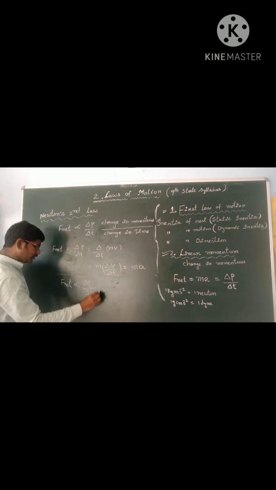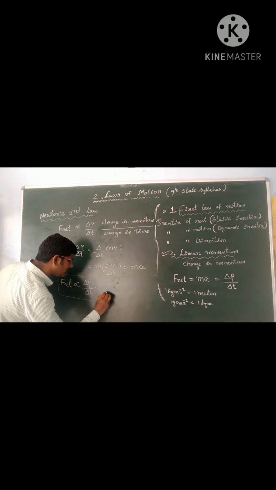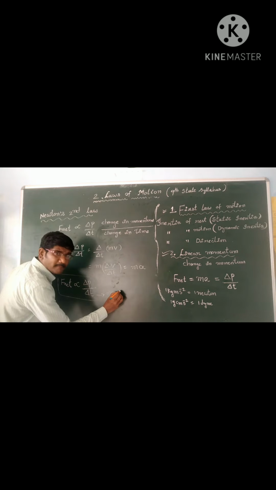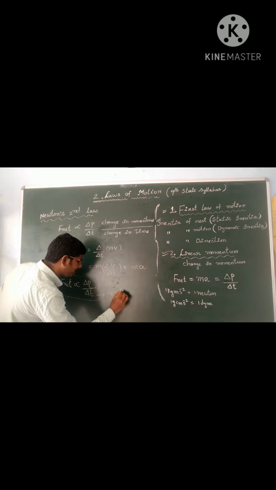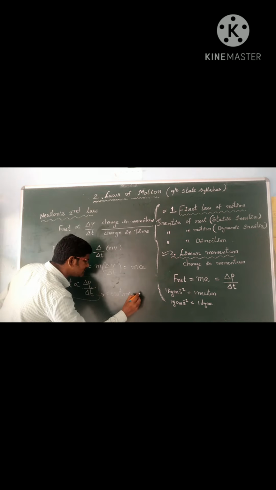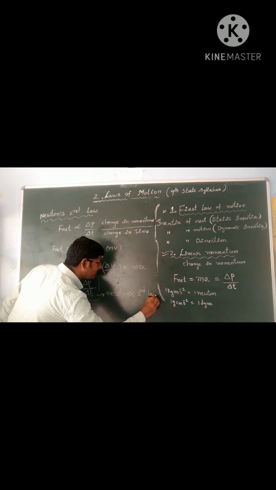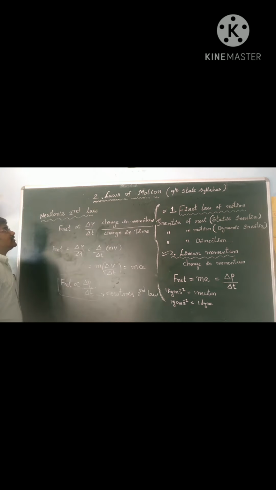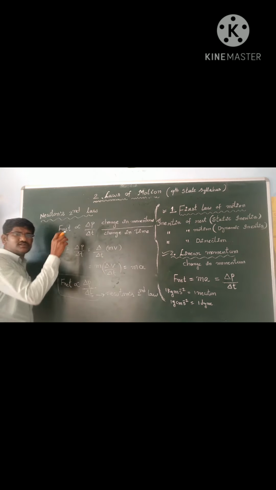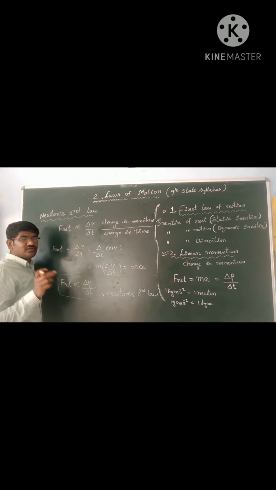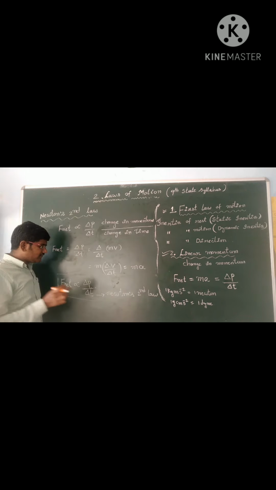This is called Newton's second law. And the statement you see very clearly, children: rate of change of momentum.